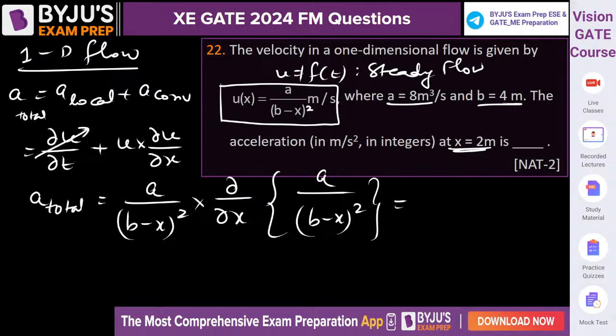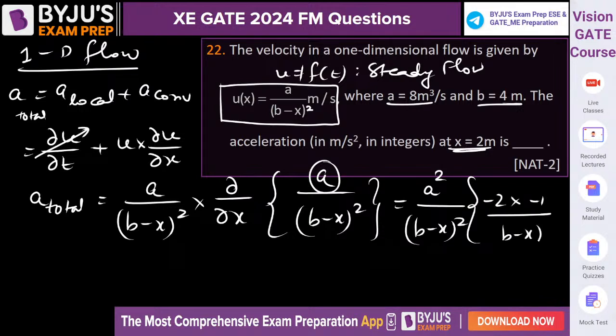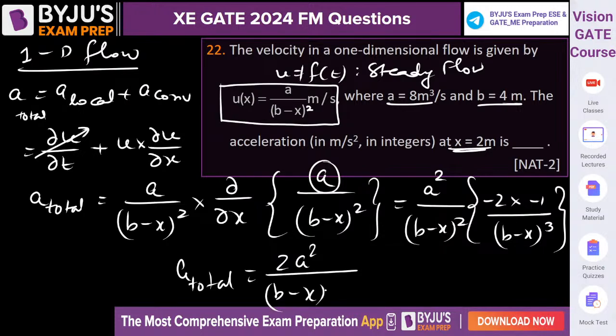So it will be, A is constant, so it will be A square upon b minus x square. Now if you do the differentiation of 1 upon b minus x square, it will be minus 2 into minus 1 upon b minus x cube. Yes or no? So the total acceleration is given as 2a square upon b minus x to the power 5.